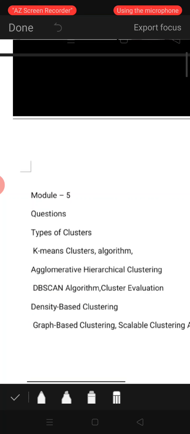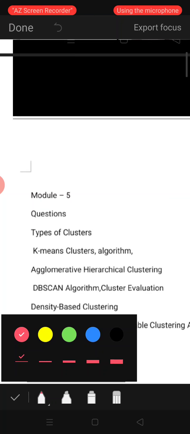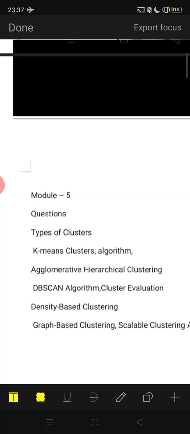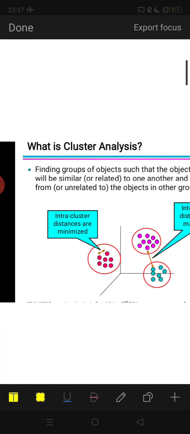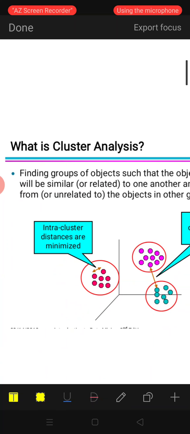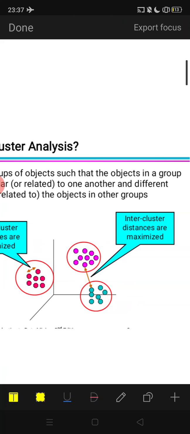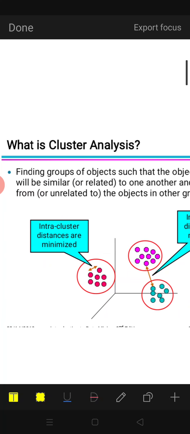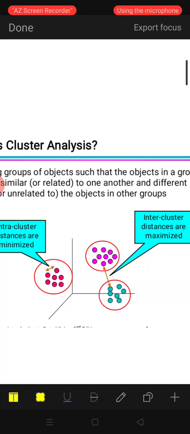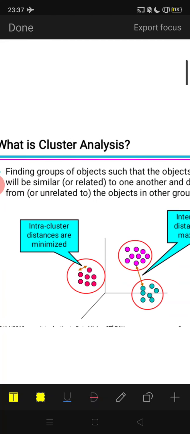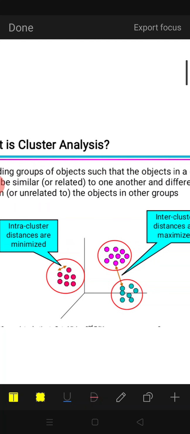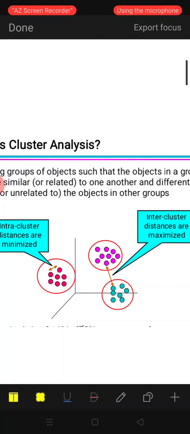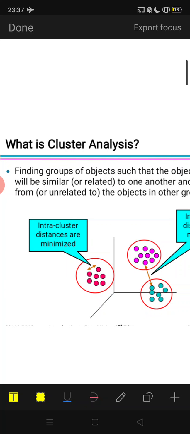First, we will understand what is a cluster. How do we define a cluster? That's my question. Finding a group of objects such that the objects in a group will be similar, what I call related, to one another, and different from the unrelated objects in the other groups. That I call a cluster.